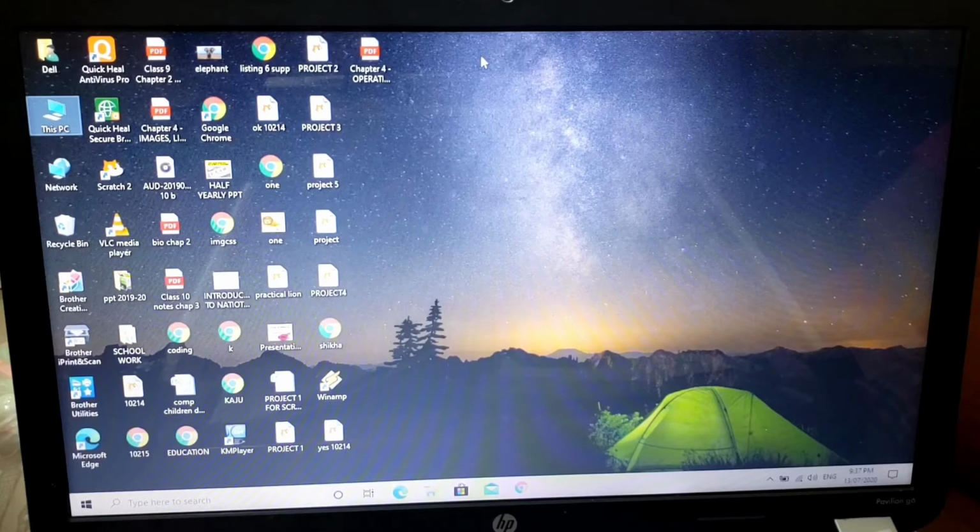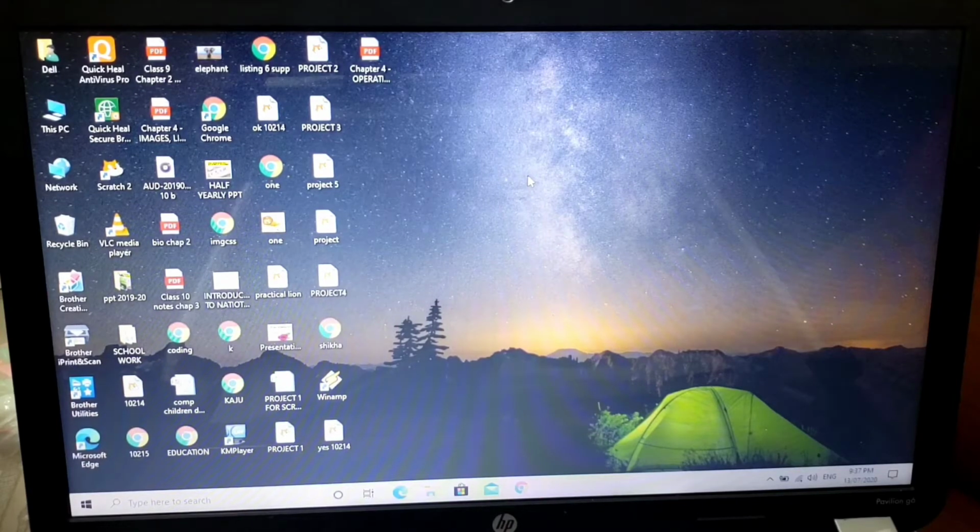Whenever I bring the mouse over any file, you can see that a small help is coming, with the help of which I'm able to understand what I'm going to do. See here, start is coming. Each and every help is available on the computer, with the help of which even without learning I'm able to learn all these things. That is the reason it is very easy to use.